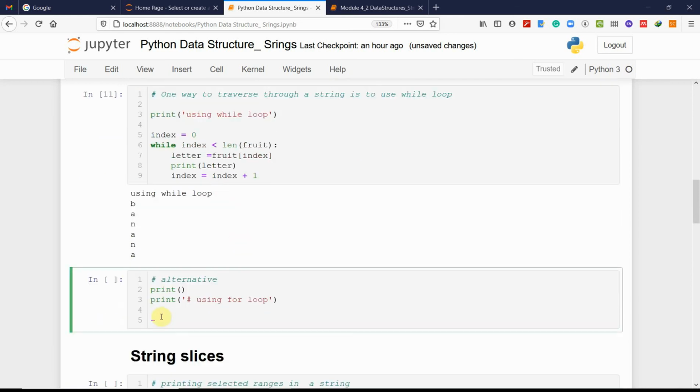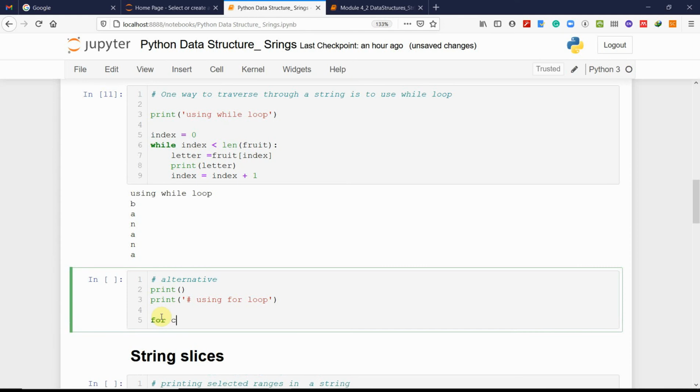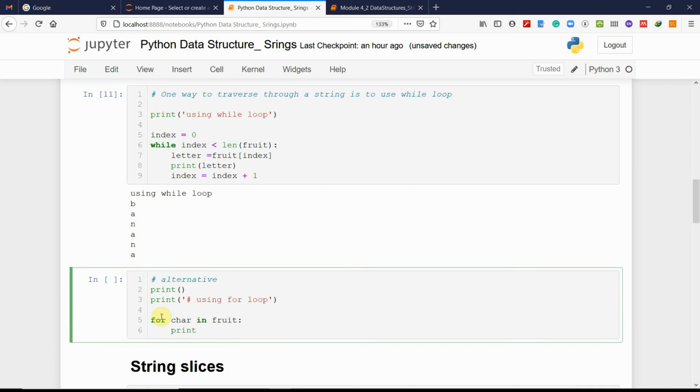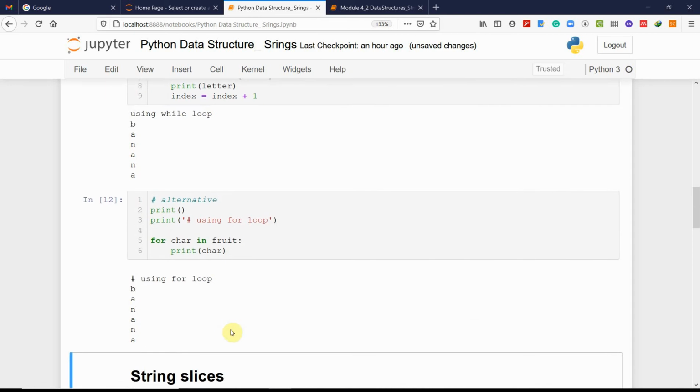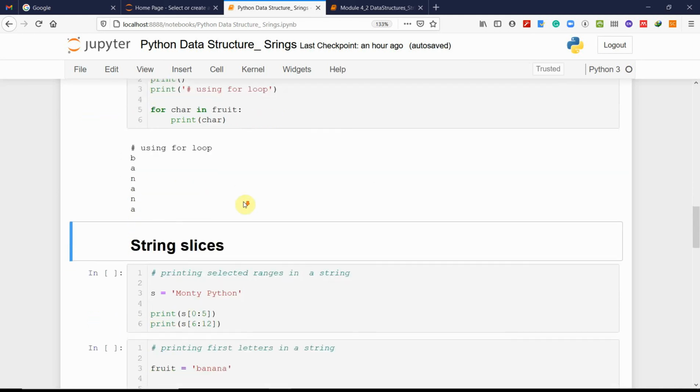Similarly, we can print this by using the for loop, for example, for character or x in fruit, simply say print, and you'll see it will traverse, meaning it prints character by character.